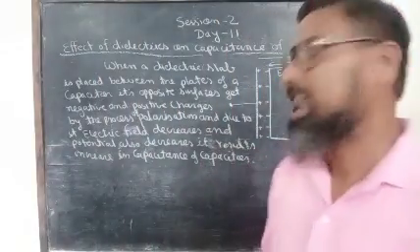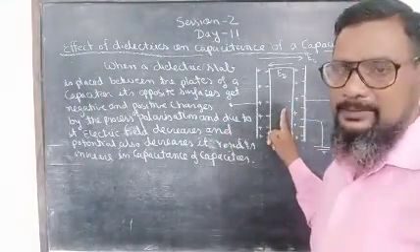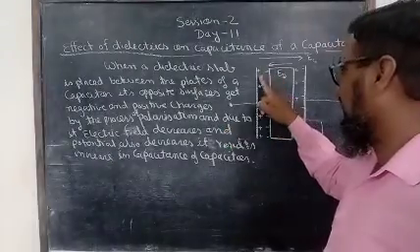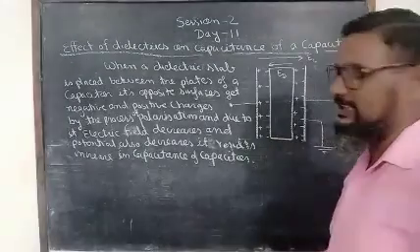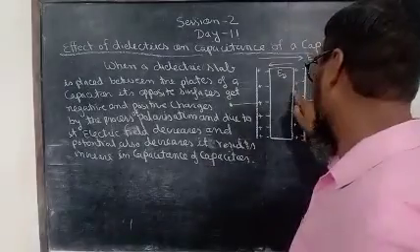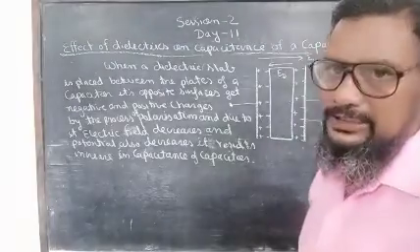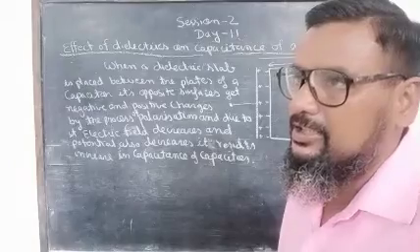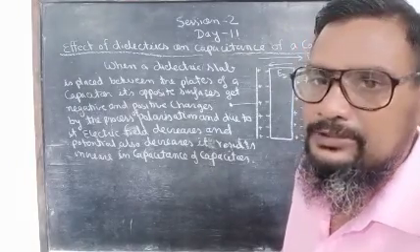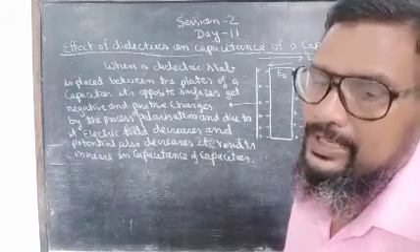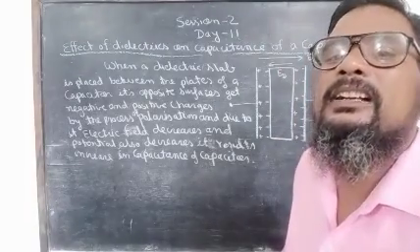So this is the theoretical point of view. When we place a dielectric slab between the capacitor plates, its surface which is at the side of the positive plate gets negative charge, and the surface which is in front of the negative plate gets positive charge. So an electric field is set up in the dielectric which is opposite to the electric field of the capacitor, and it decreases the potential and increases the capacitance of the capacitor.